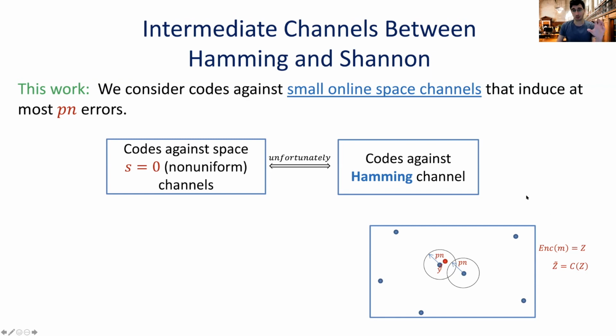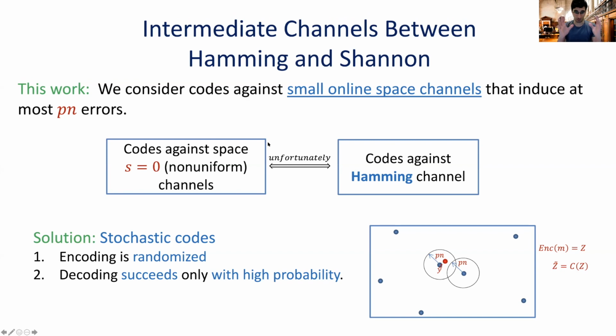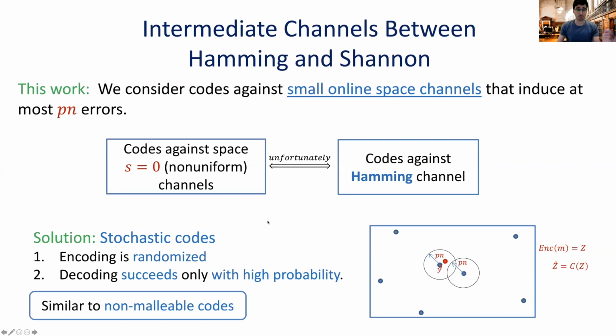Okay, so we're still not able to make any progress, but there's still a solution for this, at least according to Guruswami and Smith, and this solution is stochastic codes. So what are stochastic codes? These are codes that have encoding that is randomized, and decoding that succeeds only with high probability. So we have these two relaxations, and these relaxations, I'm going to explain them in a bit, help us even circumvent this problem where the channel is some bounded channel, drawn from this bounded class, but may have some non-uniform advice, okay? And for crypto people out there, this is similar to what we refer to as non-malleable codes, okay?